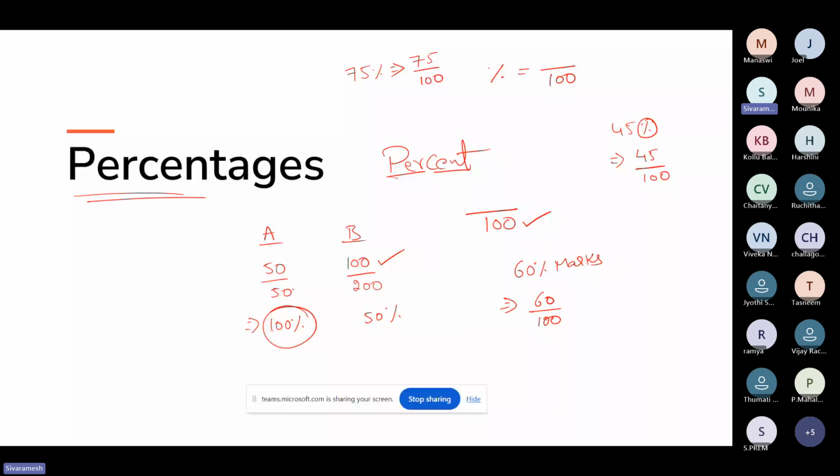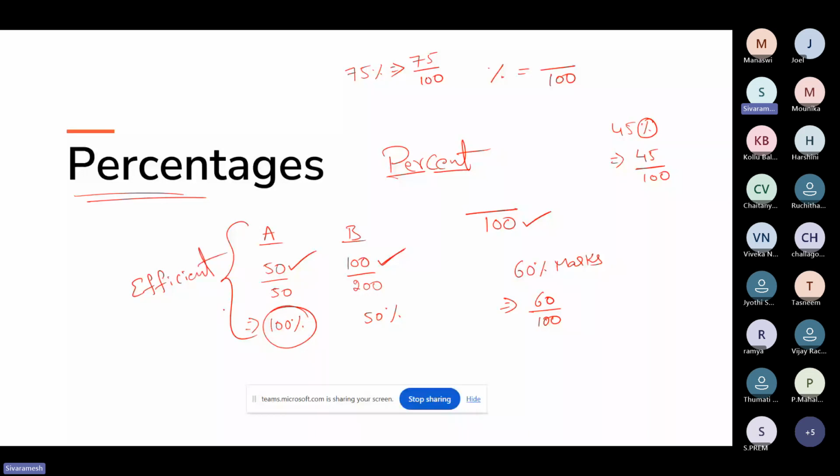Based on the numerator, we cannot decide how much percent it is. As in the example I gave, A scored 50 marks and B scored 100 marks. We cannot decide who scored better based only on the marks they secured. It all depends on efficiency, on who is more efficient. This depends on the denominator value, that is, the total marks for which the exam is conducted.